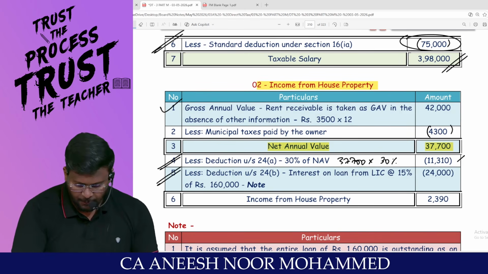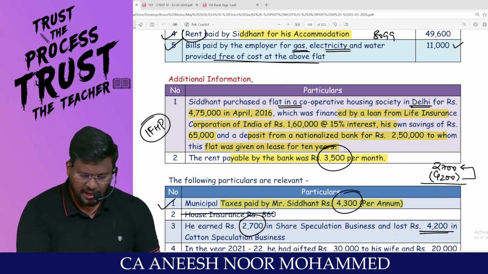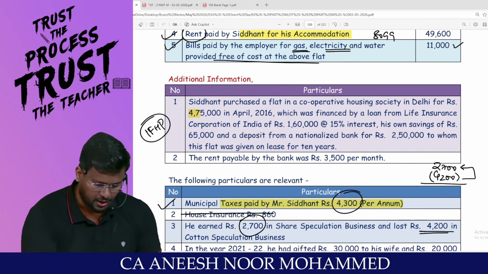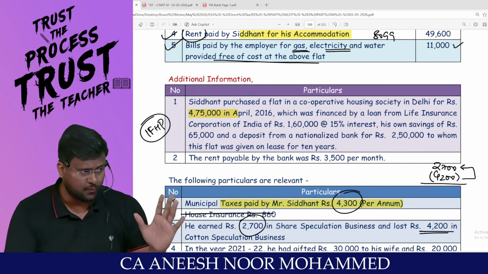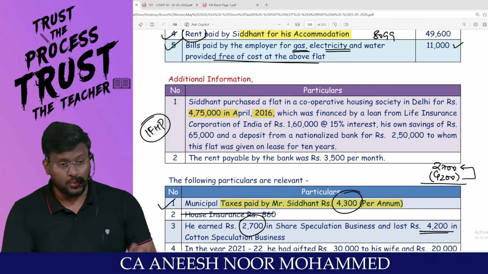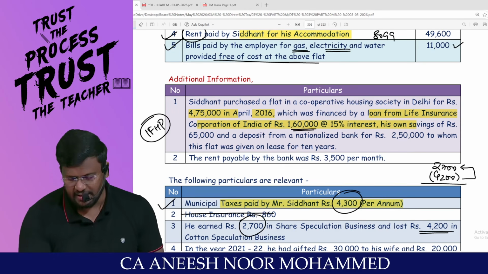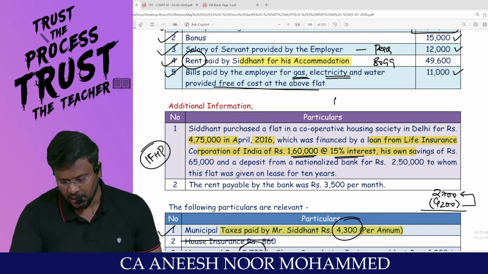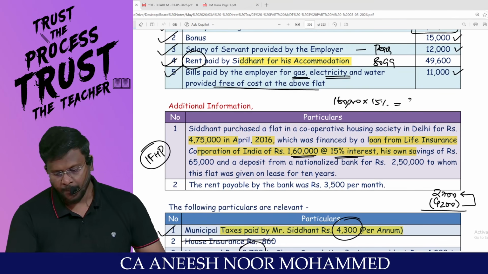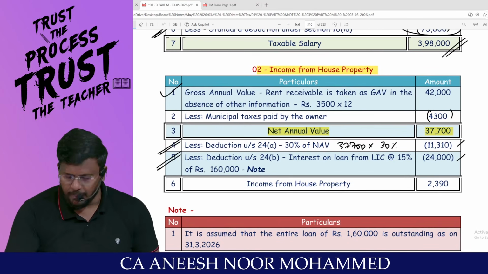Coming to interest on borrowed capital, they have given it in the question. I have to read the adjustment. Siddharth purchased a flat in a Cooperative Housing Society in Delhi for 4,75,000. The total cost of that flat is 4,75,000. It was purchased long back in April 2016, financed by a loan from Life Insurance Corporation of India. How much? 1,60,000 at the rate of 15% interest. So 1,60,000 into 15% comes to 24,000, the interest on borrowed capital. So that 24,000 can be claimed as deduction.